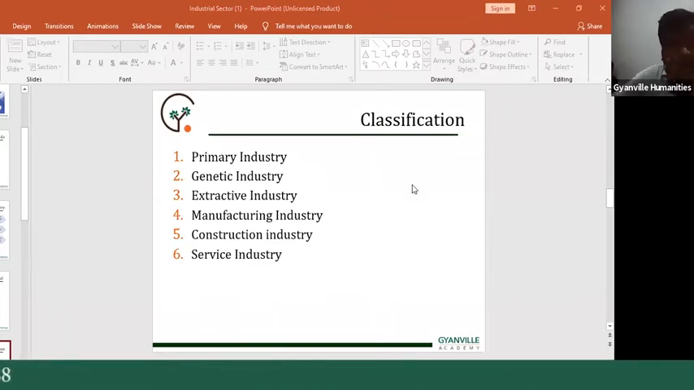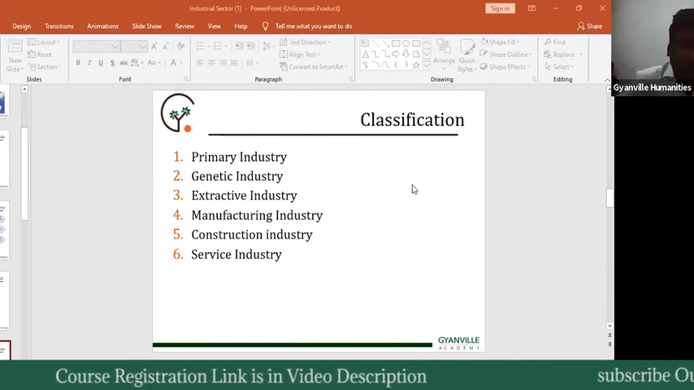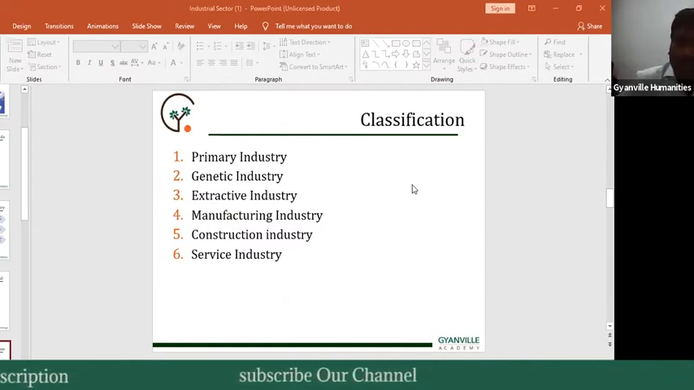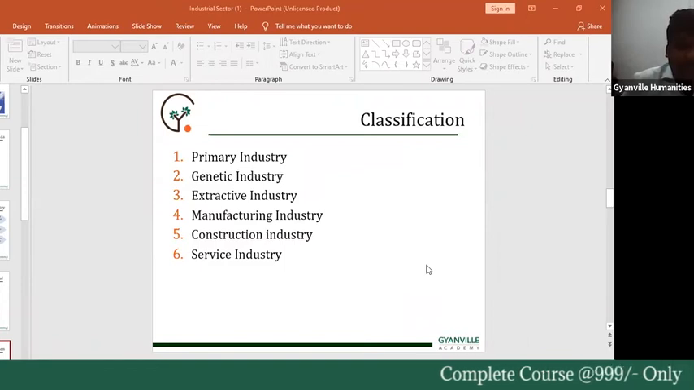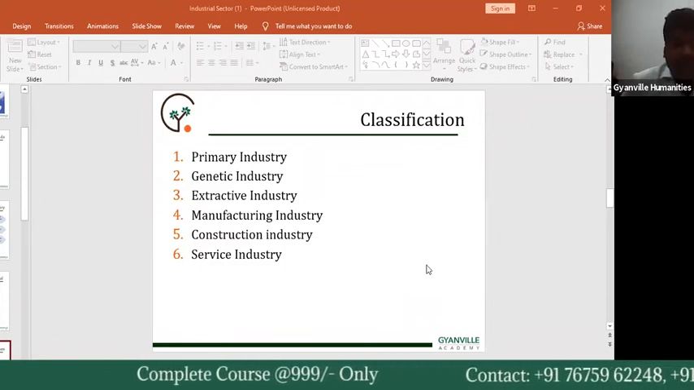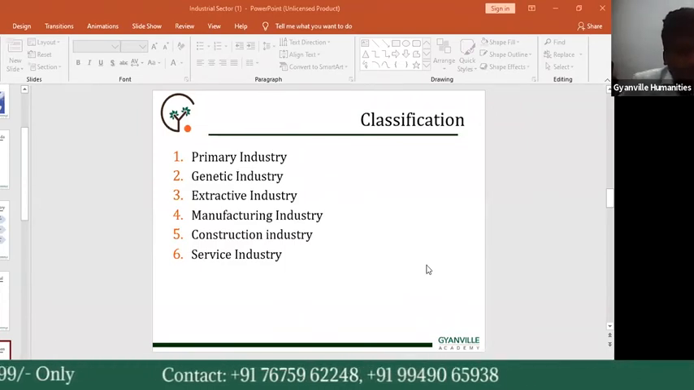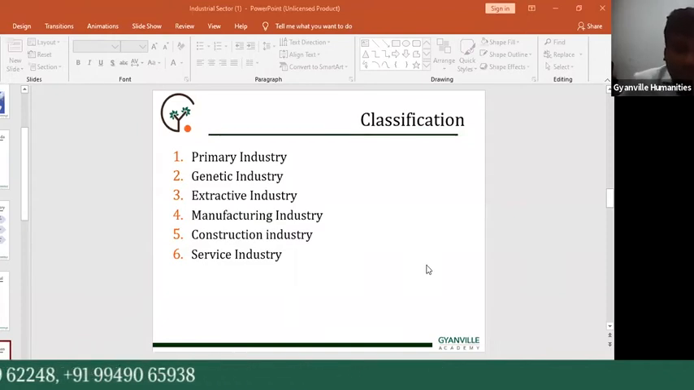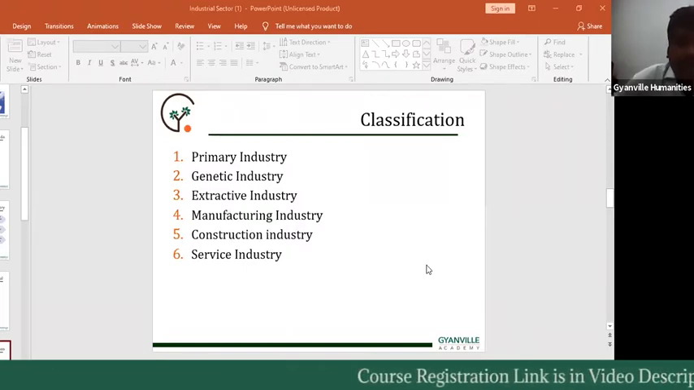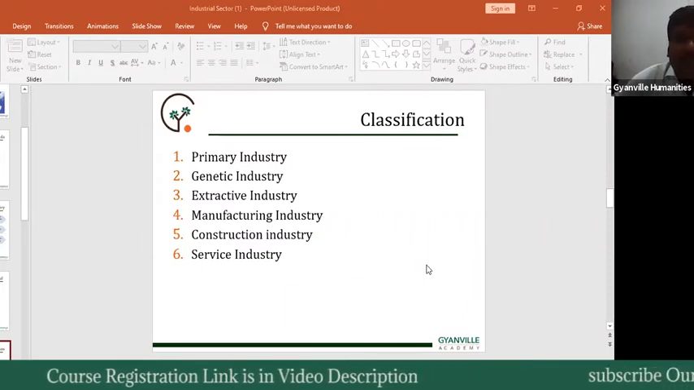What is primary industry? Primary means agriculture related. Okay, exactly right. Primary industry is the agriculture and nature related industry. Thank you, Harlila, Venkat, and Vijay.